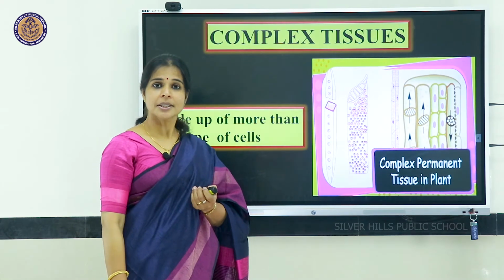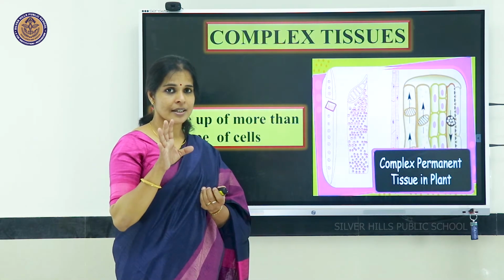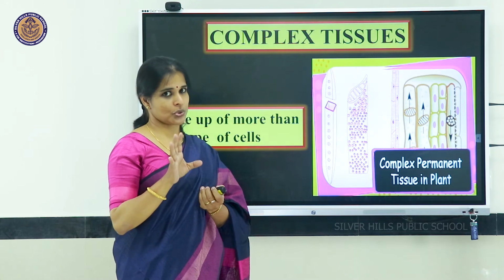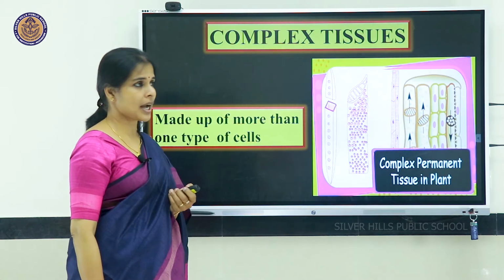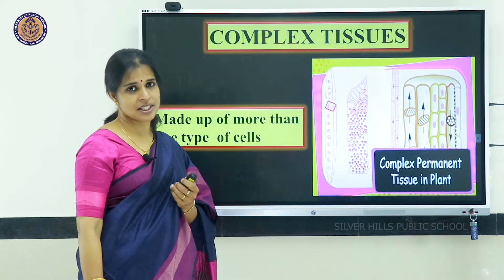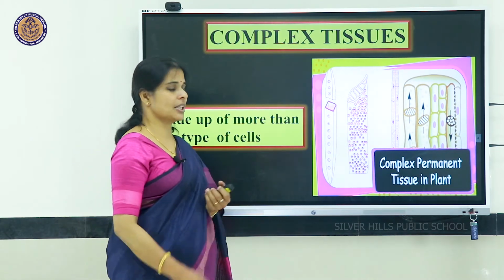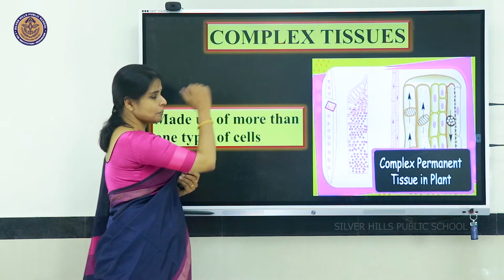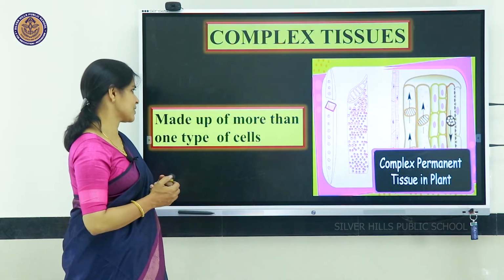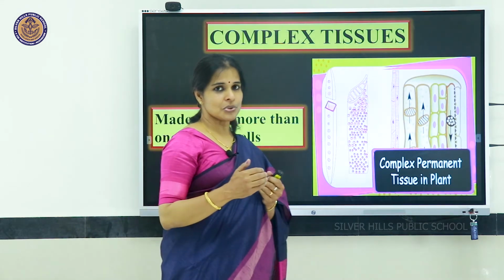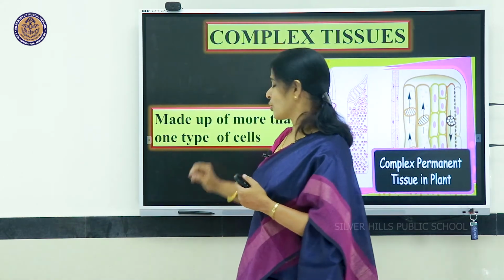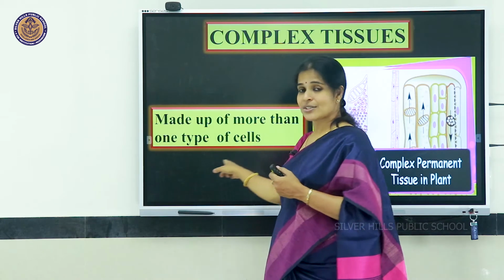Thus, we have completed which one? Permanent tissues. Now, one more type of tissue which is known as complex tissue. Why is the name complex tissue given for these particular tissues? They are also permanent tissues, but they are generally known as complex tissues. Why is it so? Complex tissues are made up of more than one type of cells.